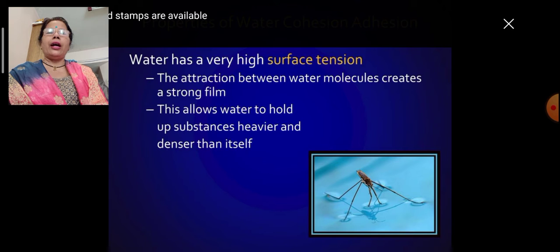Water has a very high surface tension. Again, you are seeing the insect that has attraction with the water. The attraction between water molecules creates a strong film. This allows water to hold up substances heavier and denser than itself. So it has that holding capacity.